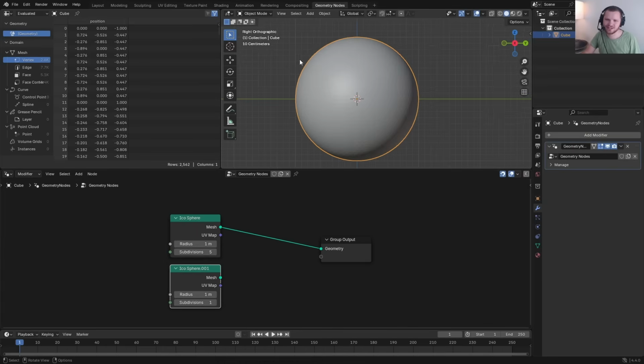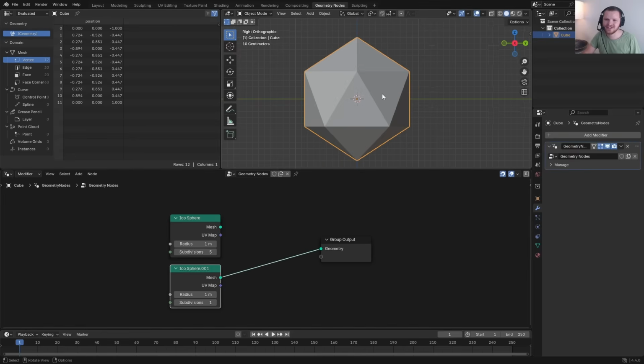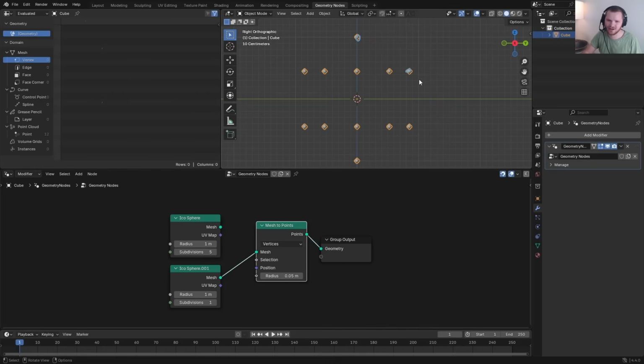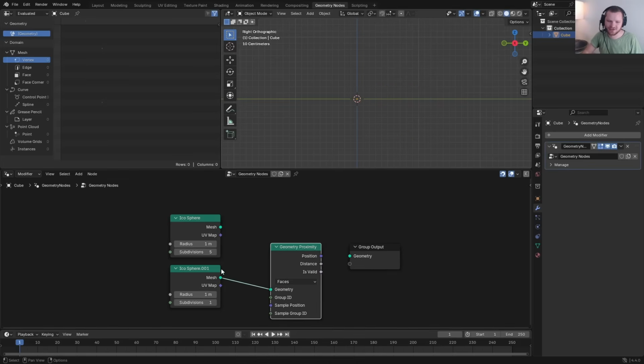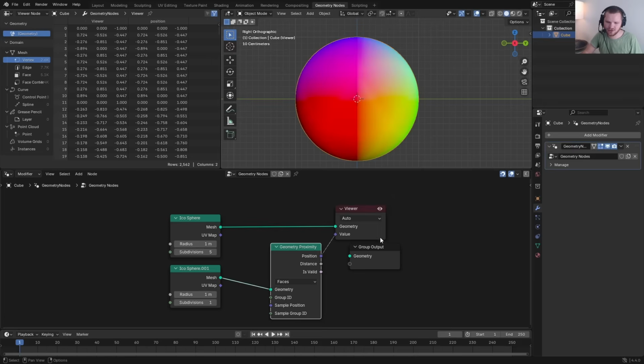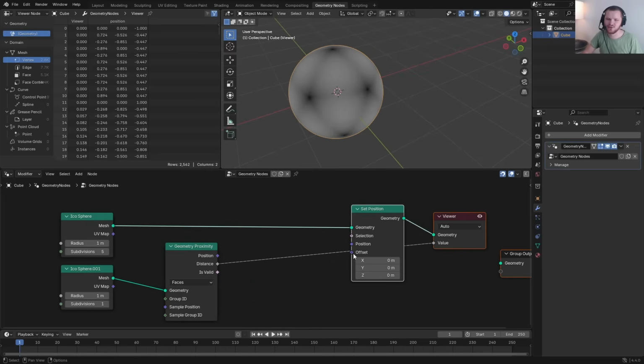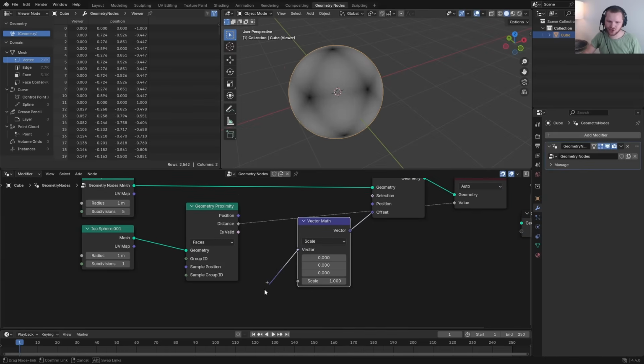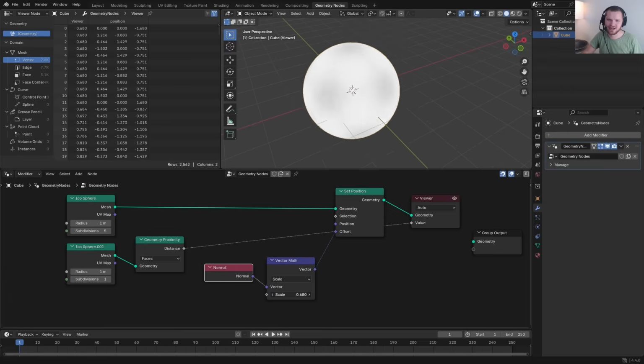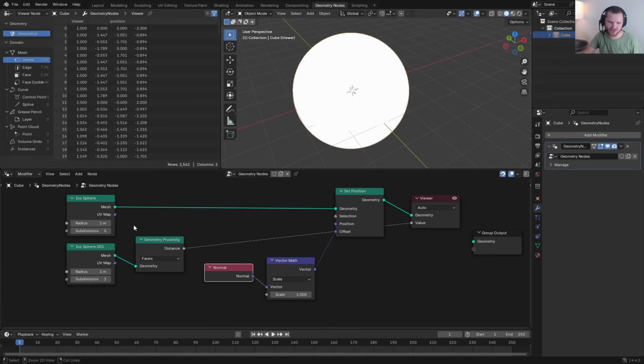What I'm doing is I'm saying I have a smooth circle, and I also have this sphere that all I care about is its points, right? So if I do a mesh to points right here, these points are what I care about, and this is where the protrusion will happen. Take geometry proximity to this low res one, and what that is going to look like is kind of this soccer ball looking map. If I now set position such that we grow it outwards, so in other words, for each point, I'm going to look at the normal vector and scale in that direction, offset by a scaled version of the normal. We now have a simple setup where I can scale it up, and then finally, instead of picking a single number, I use this distance as the amount that I increase it by.